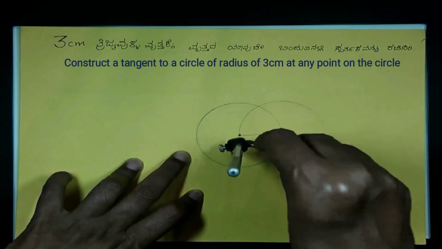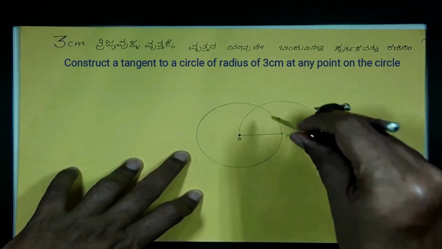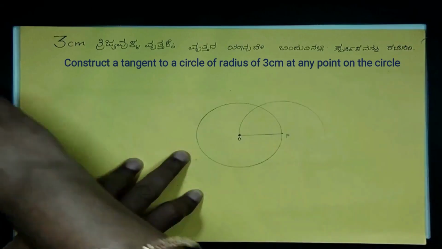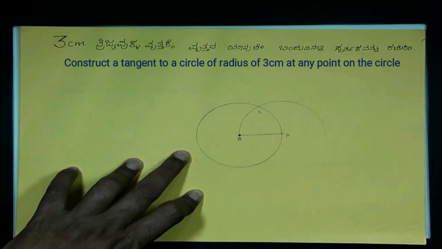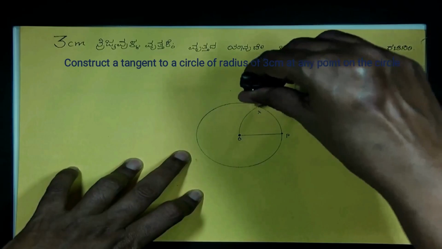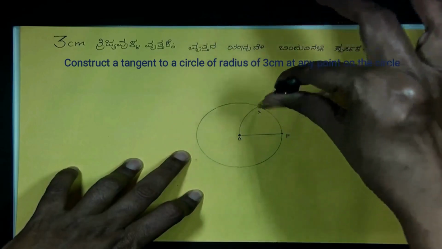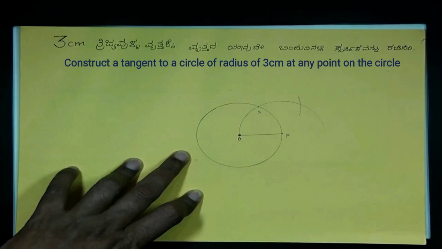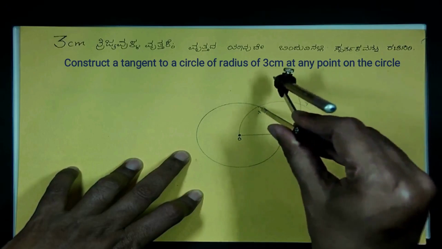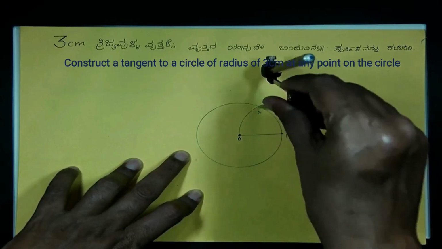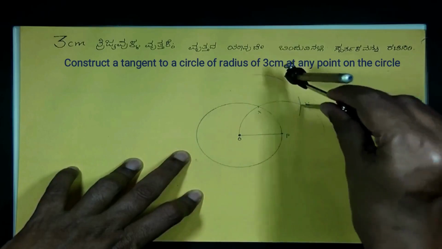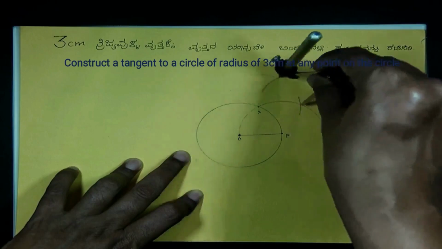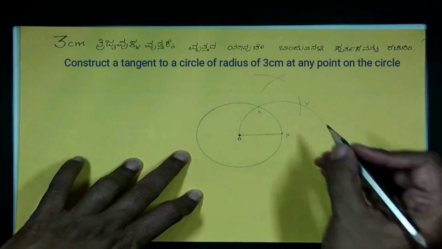Now, without changing the radius, with center X, I am going to intersect the semicircle at Y. Now, without changing the radius, with center X and with center Y, I am going to draw two arcs such that the two arcs intersect each other at point Q. Now, join P and Q with the help of a line segment.